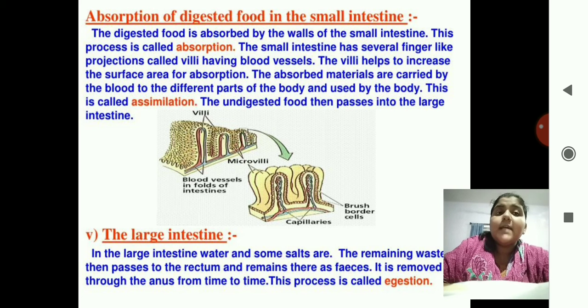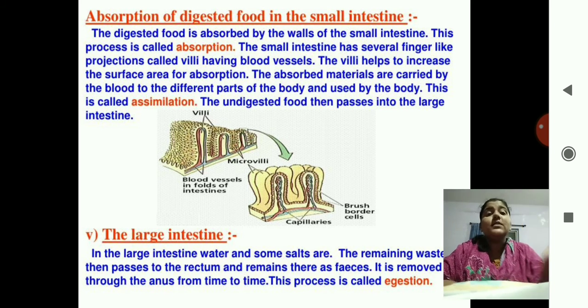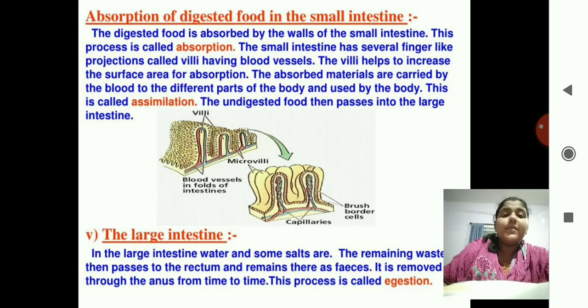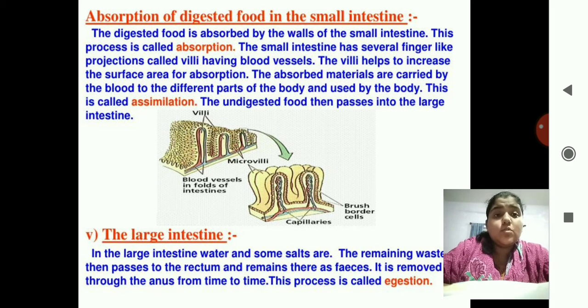The small intestine has several finger-like projections called villi, having blood vessels. See the diagram over there. Villi means finger-like projections. The villi help to increase the surface area for absorption. Lots and lots of folds are present there, which consist of villi, which increase the surface area for absorption. If you unfold this coiled small intestine, you can have over 500 to 600 meters of small intestine present in your so small stomach. Imagine how much it is coiled.